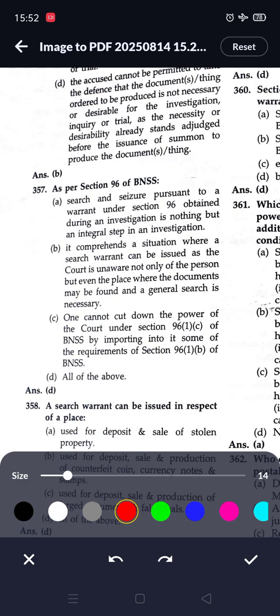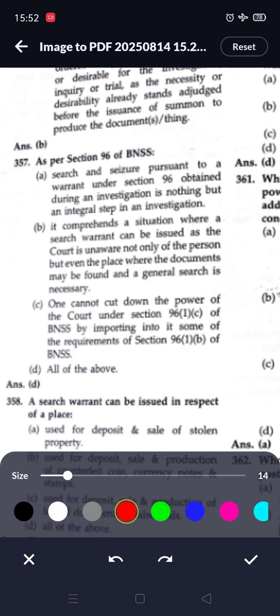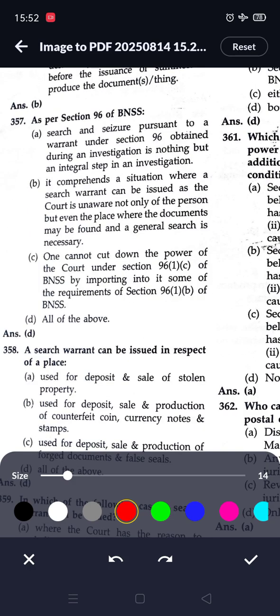Next question: as per section 96 of BNSS, options are: search and seizure pursuant to a warrant under section 96 obtained during an investigation is nothing but an integral step in an investigation, which is true.